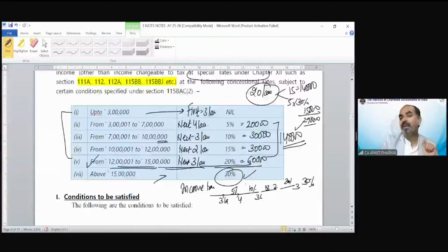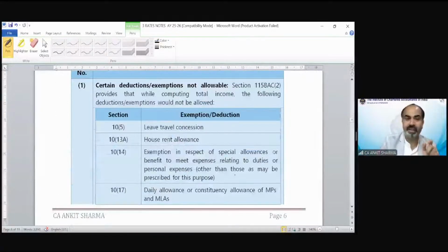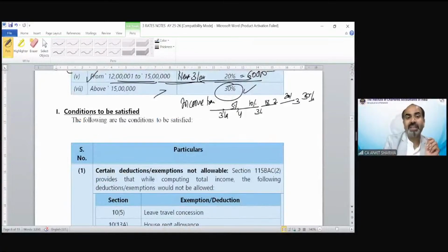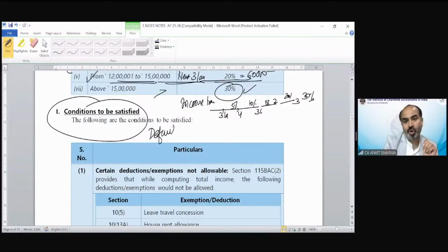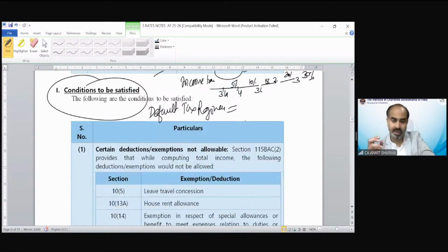Here is also the rebate concept. There are some conditions you need to satisfy for the default tax regime. If you want to opt for the default tax regime, you have to sacrifice some deductions and exemptions. There are certain deductions and exemptions which will be discussed in later chapters, like salary head, deductions head, house property, PGBP. So you have to sacrifice.